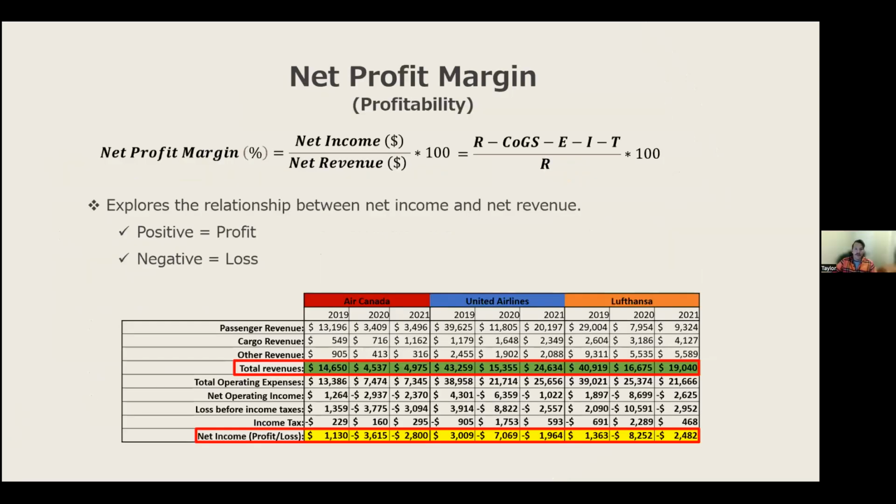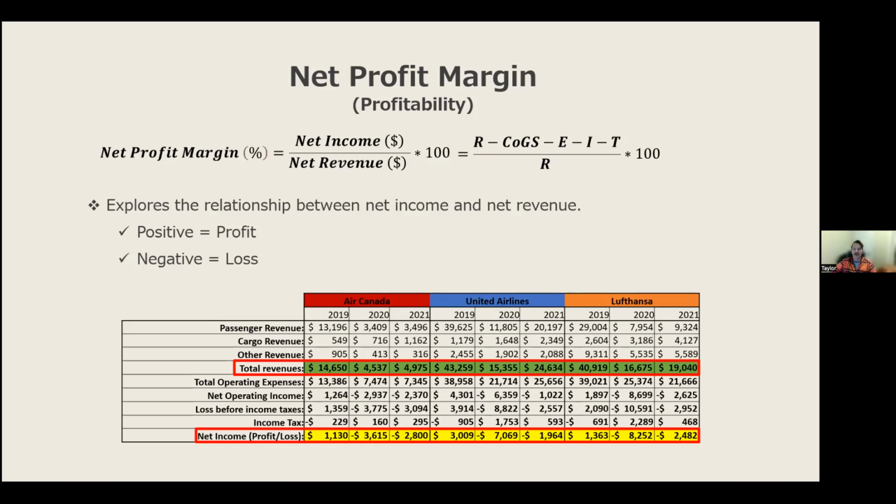Thanks, Carlos. Net profit margin compares a firm's net income over net revenue. Utilizing income statement data, net profit margin helps us answer the question, how strong is a firm's overall financial health? The COVID-19 pandemic caused revenues to crater as firms attempted to control expenses and limit financial impacts. The net profit margin will spotlight financial successes and failures as airlines with traditionally tight profit margins attempt to stabilize financial performance at 2019 levels in 2020 and 2021.